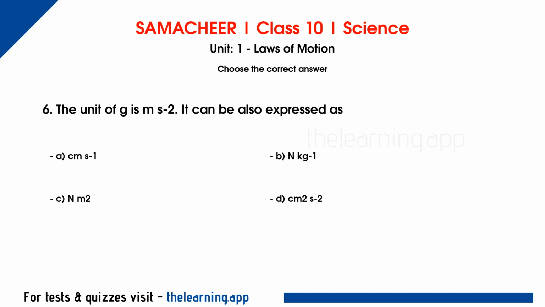Question 6. The unit of G is m s^-2. It can also be expressed as. Options are A. cm s^-1. B. N kg^-1. C. N m^2. D. cm^2 s^-2. Correct answer is B. N kg^-1.